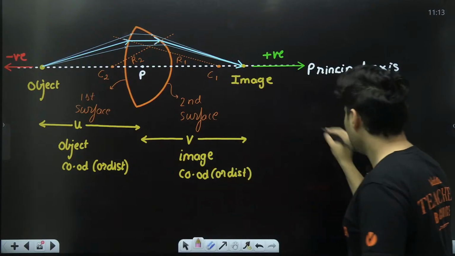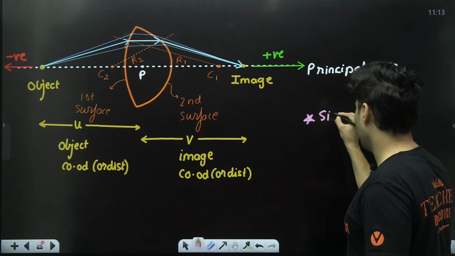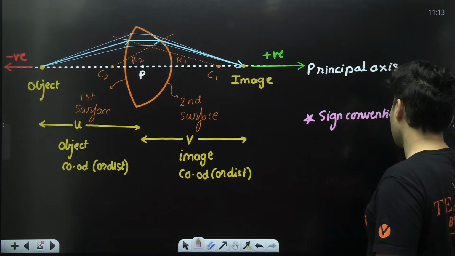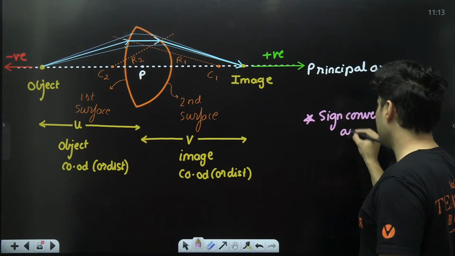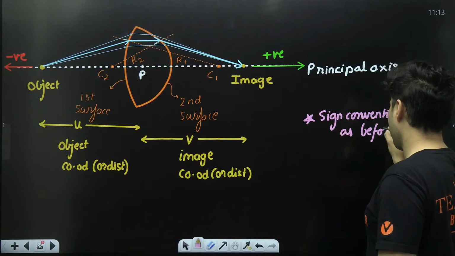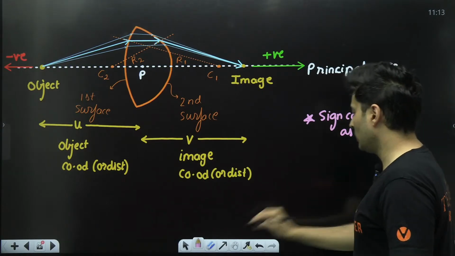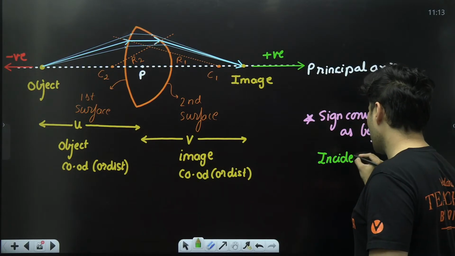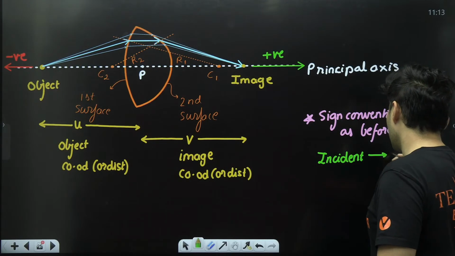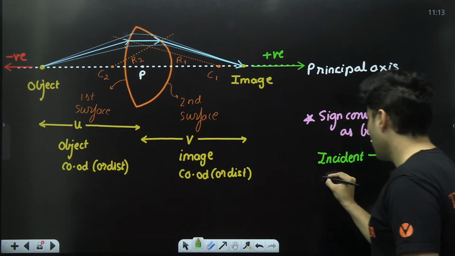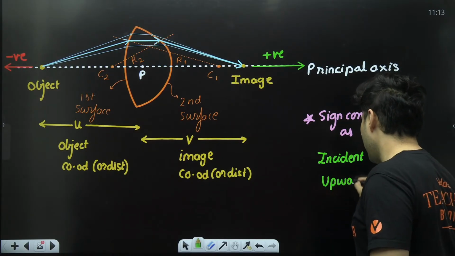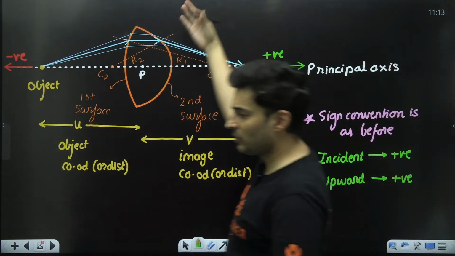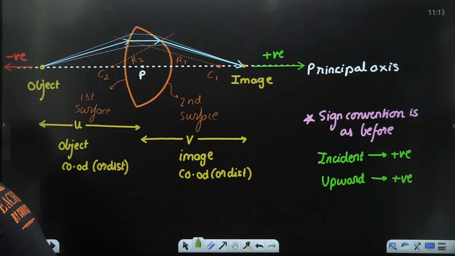So remember this sign convention is as before. So always incident direction is considered as positive, and upward direction is also considered as positive. Anything on the top is positive, anything below is considered negative.